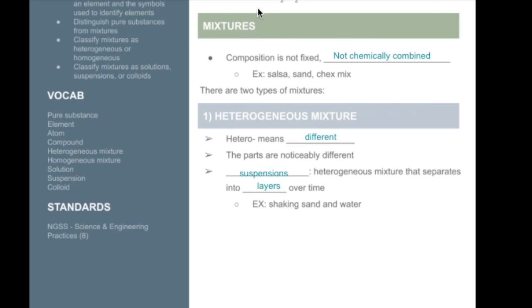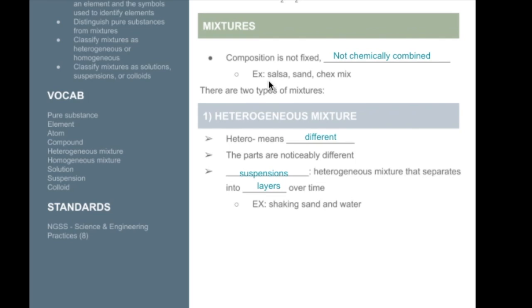Mixtures, however, are compositions that are not fixed. They're not going to be chemically combined. They're just kind of inhabiting the same area. Examples of mixtures are things like salsa, sand, Chex Mix. Actually, the air that we breathe is a mixture. It has different components that are mixed together that aren't necessarily chemically combined.